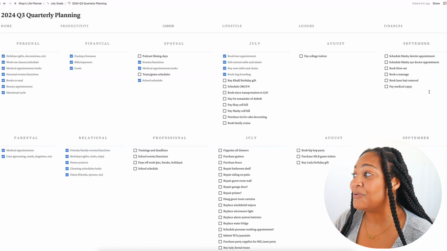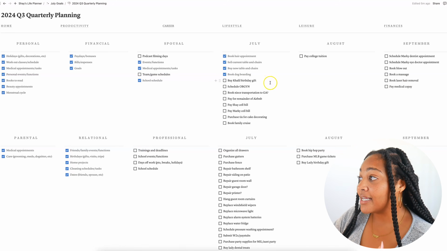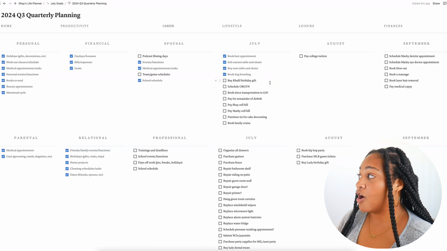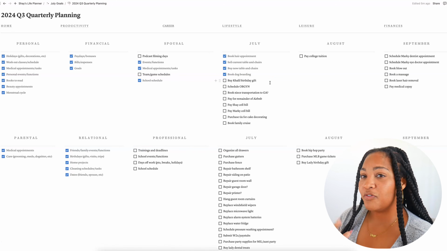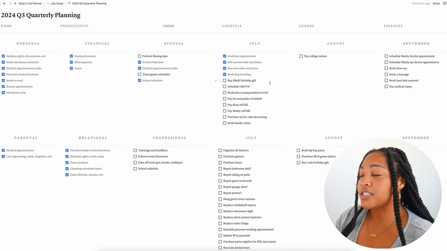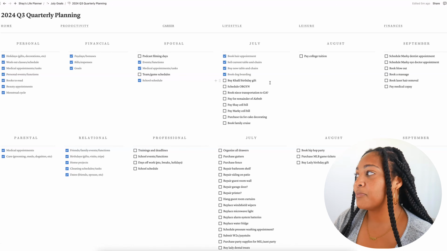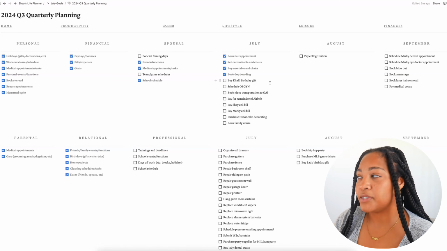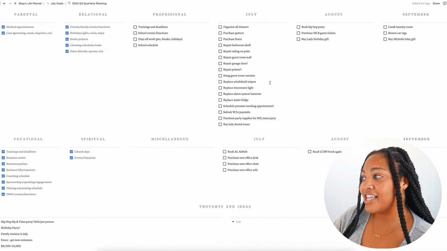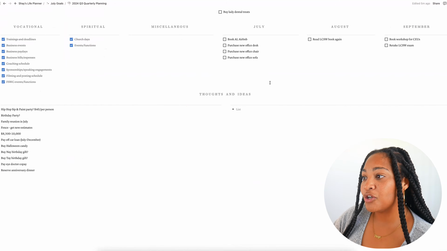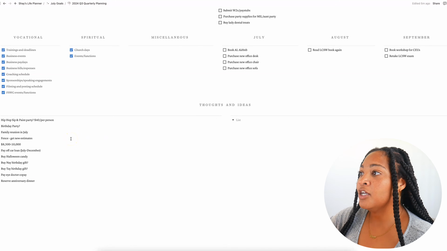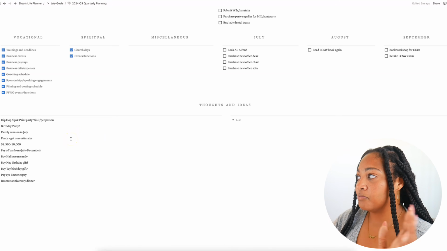Mind blown. So for July, I have all of the things that we need to do. And then for August and September, I'm still working on filling out all of the things that we need to do. But as an example, for the massage, my birthday's in the middle of September, so I can book the massage in September, that type of thing. So I just pushed it to September. And I did that for all of the areas. I have also brought up all of the to-dos from this list that are applicable to this quarter, and I just put those where they belong.